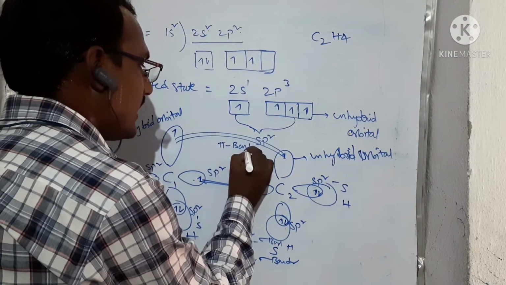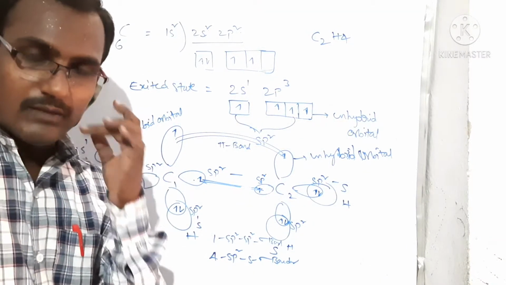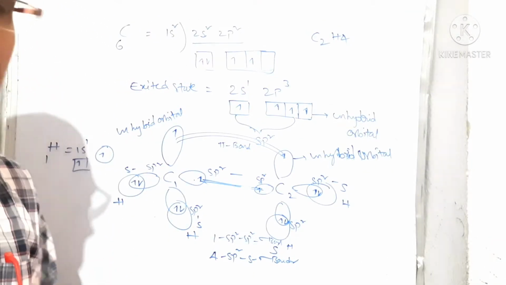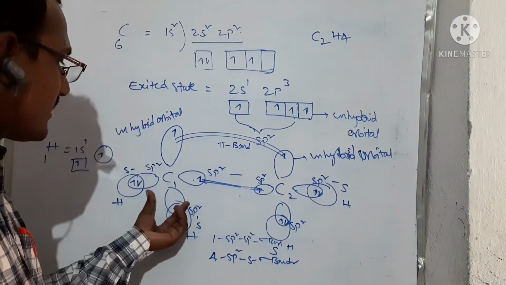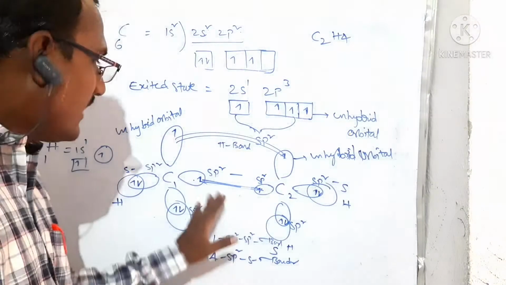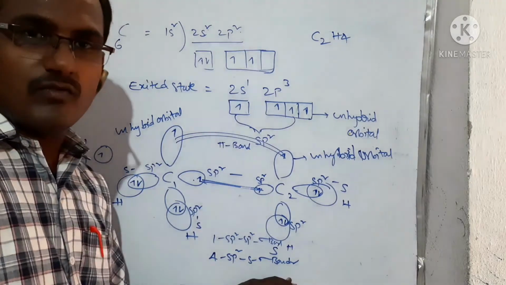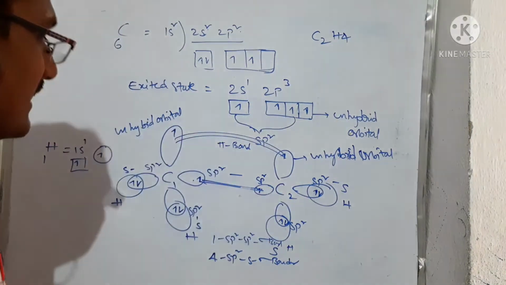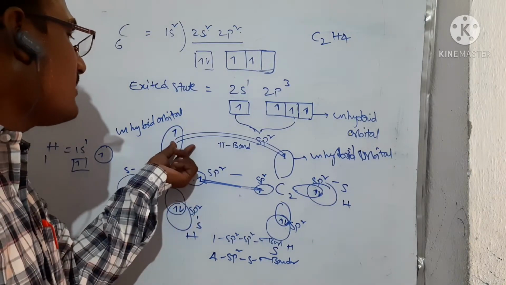One thing we want to note is that due to the hybridization, a pi bond is not formed, only sigma bonds are formed. Due to the hybridization, 3 sp2 hybrids are forming here, and also 3 sp2 on the other carbon. These are all involved in sigma bonds. One sp2-sp2 sigma bond and 4 sp2-s sigma bonds are forming, right? What about the other bond, the pi bond? Each carbon atom has an unhybrid orbital with a single electron.